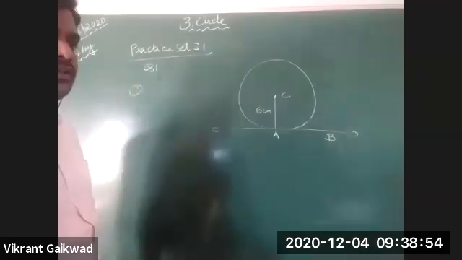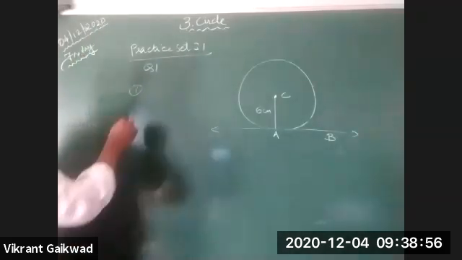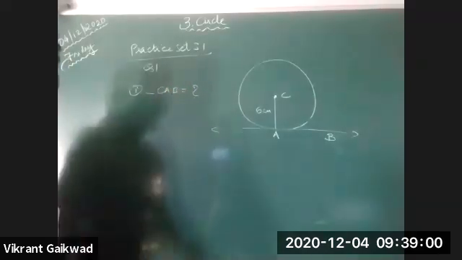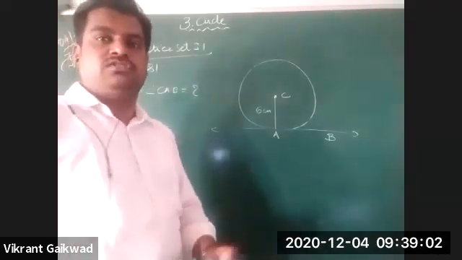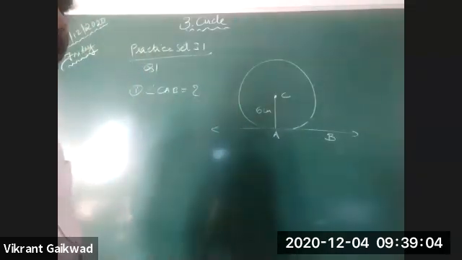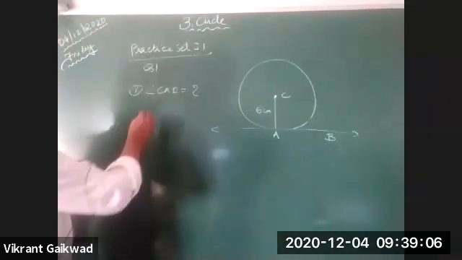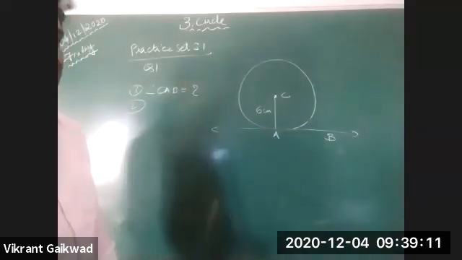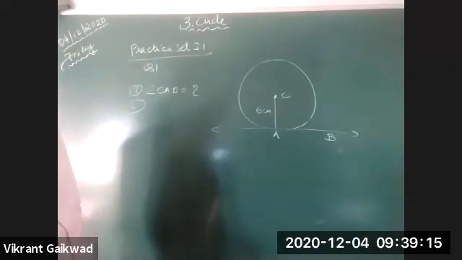First question: what is the measure of angle CAB? You have to find angle CAB and state the reason also. Next, you have to find the distance of point C from line AB.